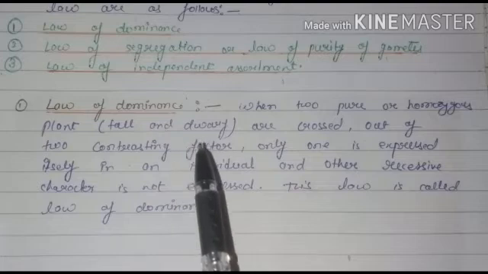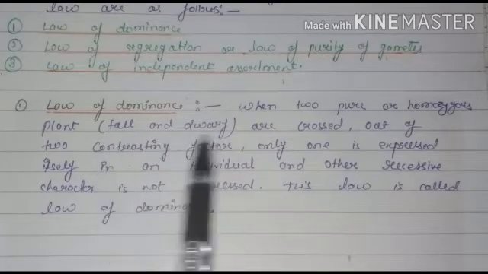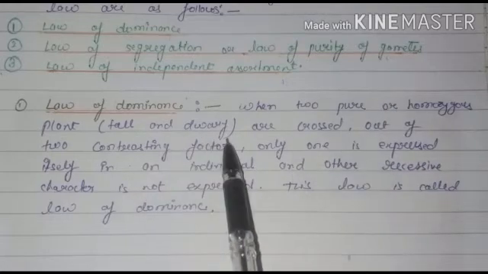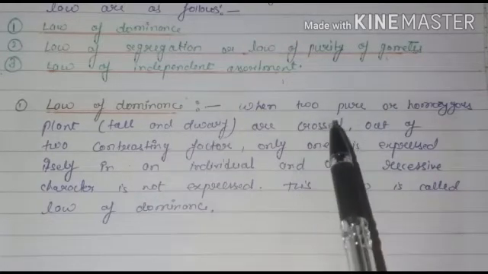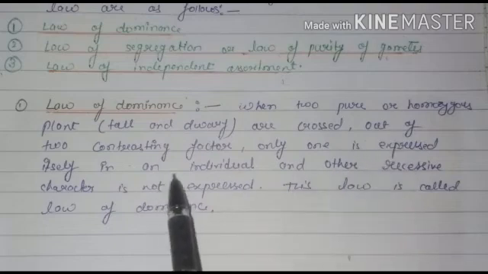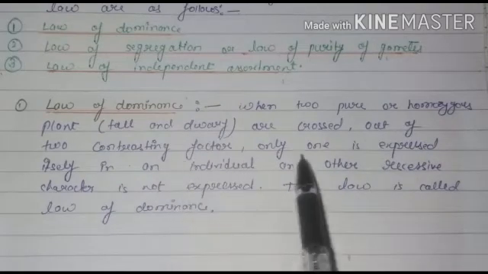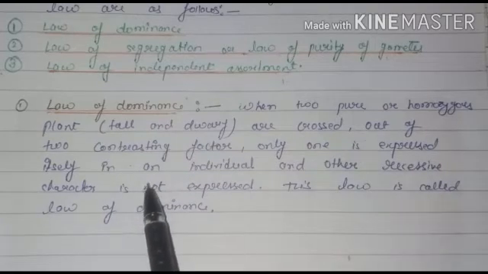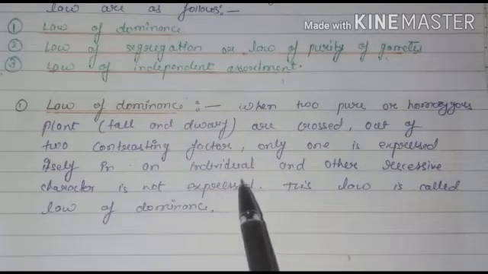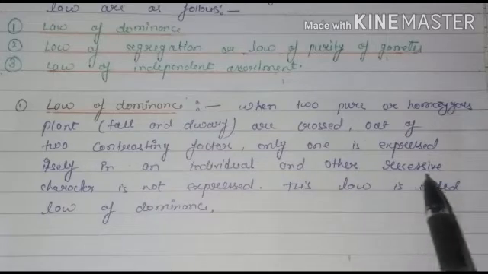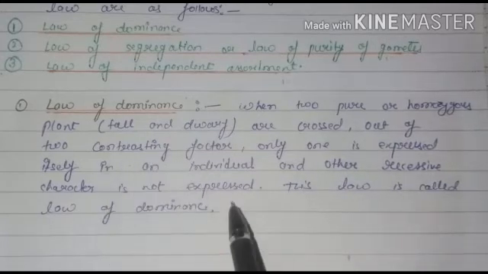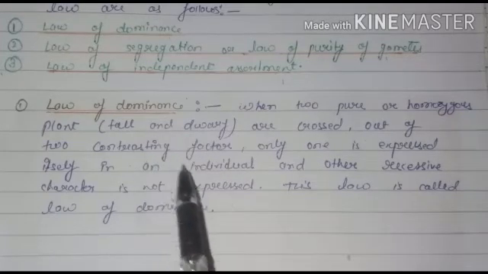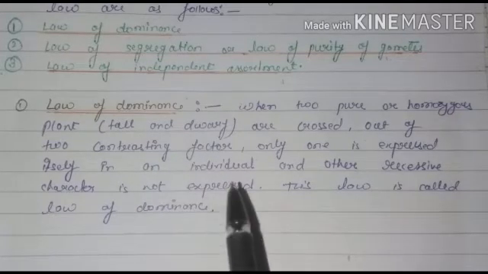So Mendel says that whenever two pure homozygous plants, meaning both alleles are the same, tall or dwarf, are crossed together, in the F1 generation only one character is dominant. Only one factor expresses itself, and that is known as dominant. The other one is transferred but not expressed, and that is known as recessive. So in the F1 generation the plant we get always shows the dominant, tall character.